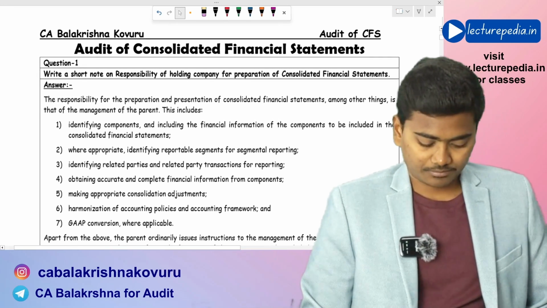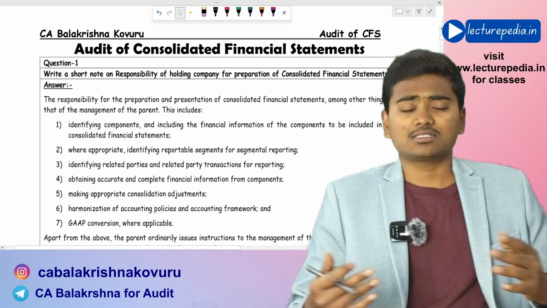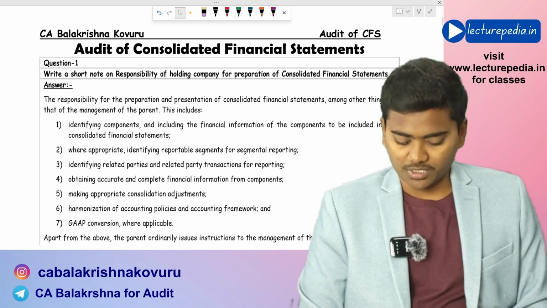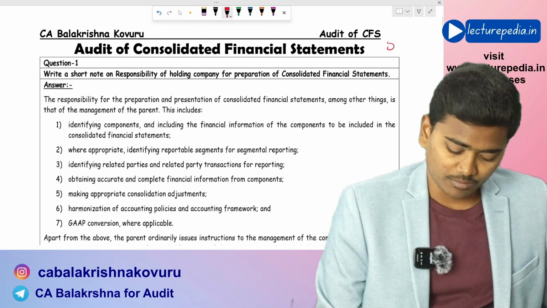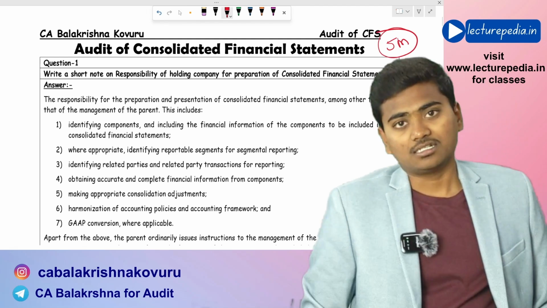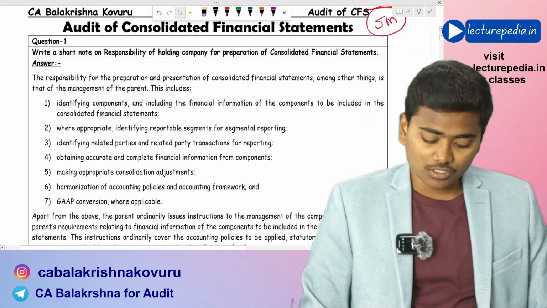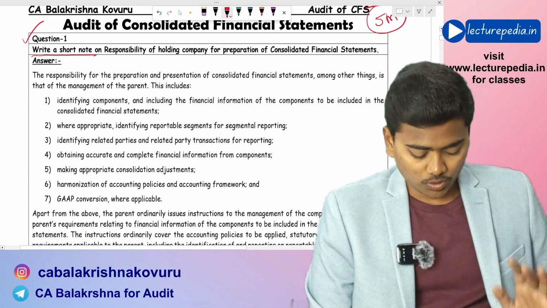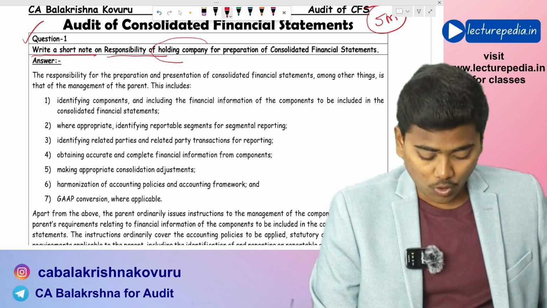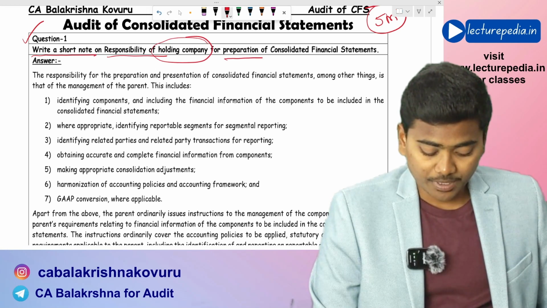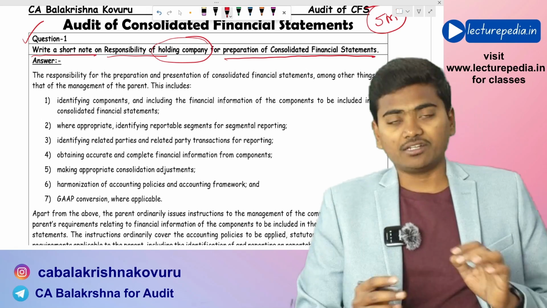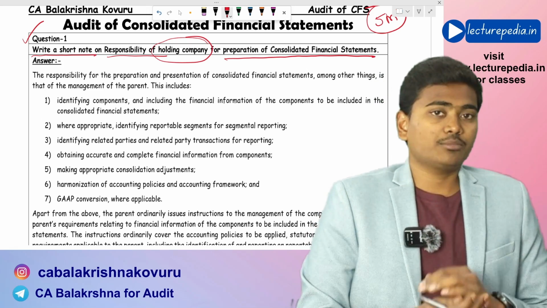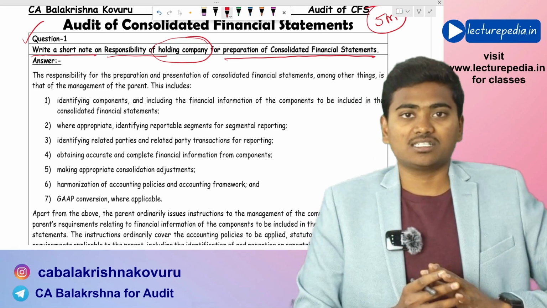First question. Firstly, we'll be starting with the chapter Audit of Consolidated Financial Statements, and obviously from this chapter you'll be getting at least 5 marks. So starting with the first question: write a short note on responsibility of holding company for preparation of consolidated financial statements. Obviously, it is a responsibility of the holding company to prepare consolidated financial statements.